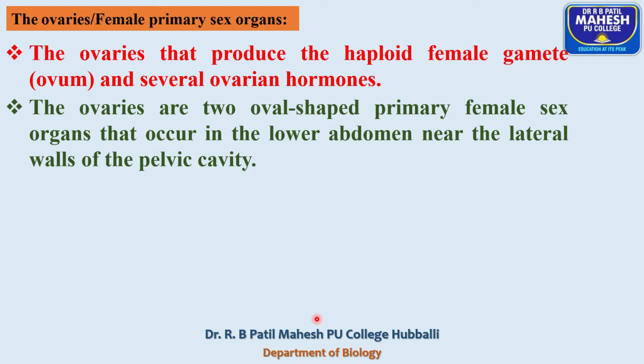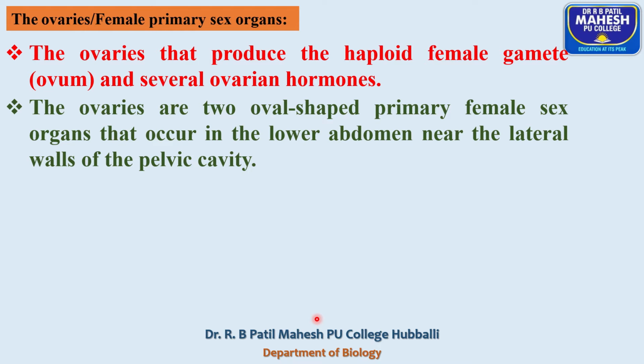One contrasting difference between the male and female reproductive systems is that within the male primary sex organs, the formation of male gametes takes place after attaining puberty, whereas in the female gonad, the oogenesis process starts before the birth. That is, during fetal life the oogenesis process starts and it completes after attaining puberty or sexual maturity. So let us start with the female primary sex organs.